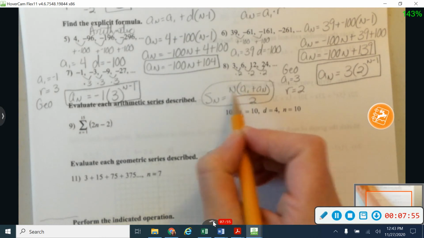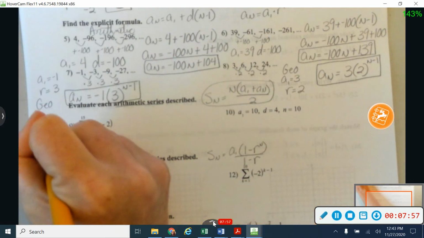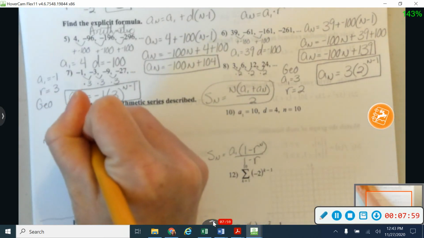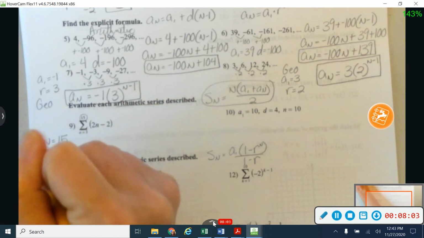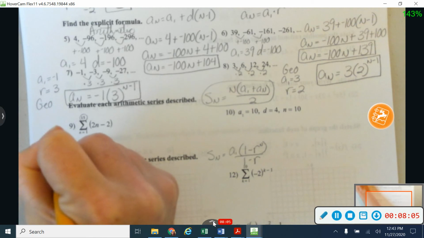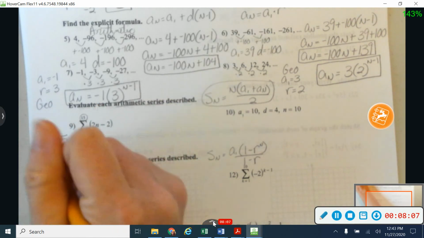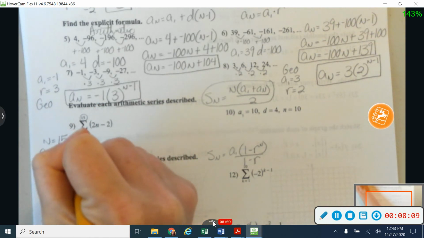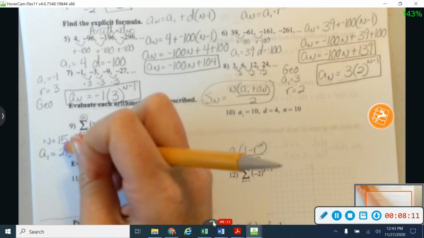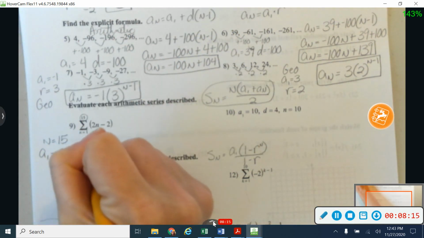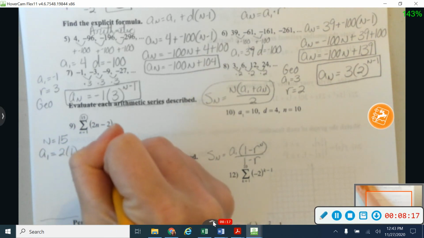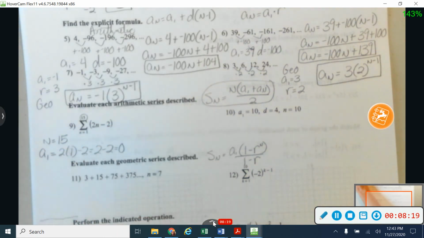So I need some pieces before I get started. So first of all, n is going to be this number up here on the top. So in this case, n is going to be 15. I need to find a sub 1, so I'm going to plug 1 in for my n value. So that'll be 2 times 1 minus 2. So 2 minus 2 is going to give me 0.